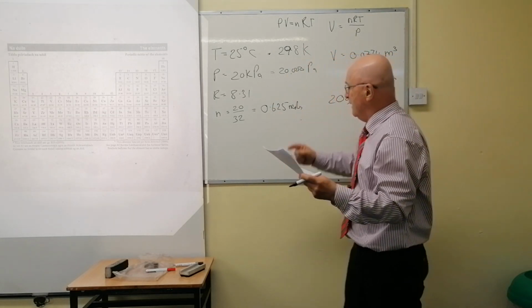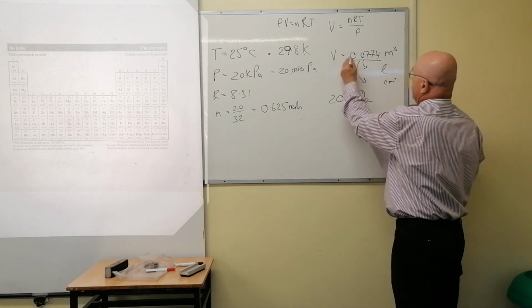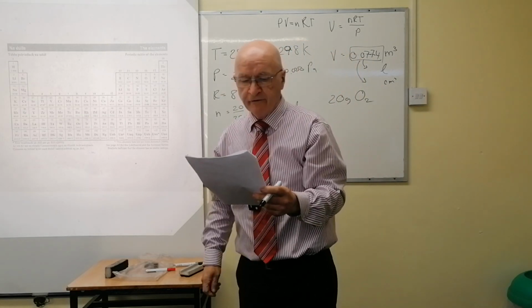It has to be metric. And once it's metric, then you work the rest of the way, and that's it basically, right? So there's your answer. By the way, that's fine. There's nothing wrong with that as long as you know it's meters cubed. If you left out meters cubed, there'd be a serious mark deduction.